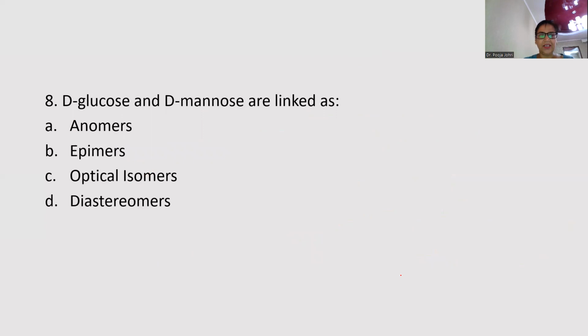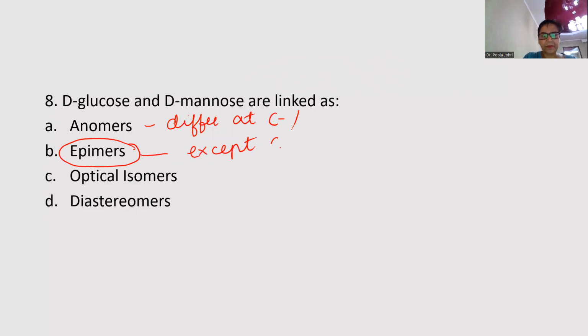The next question, D-glucose and D-mannose are linked as. Now see, glucose and mannose, and the options are anomers, epimers, optical isomers, and diastereomers. Epimers. Anomers differ at C1. Epimers differ at any other position except C1. Optical isomers are D and L, and diastereomers are altogether different, like mesotartaric acid.